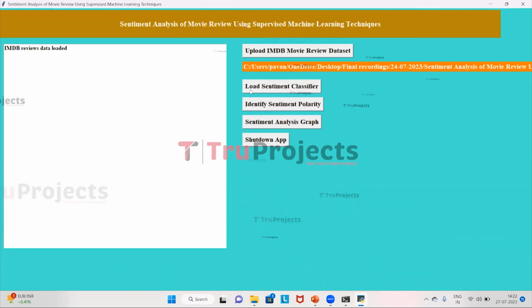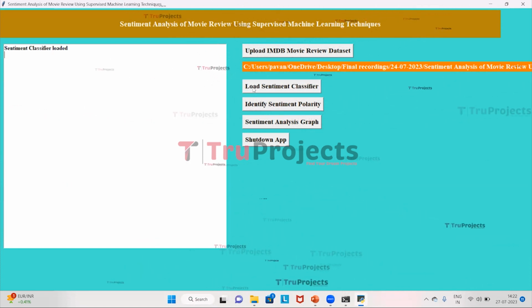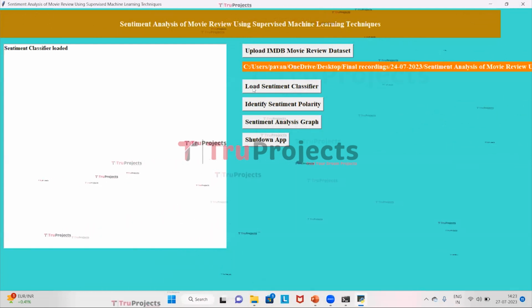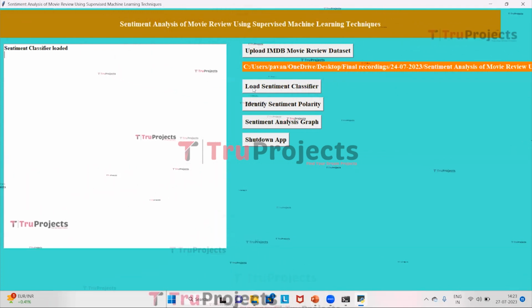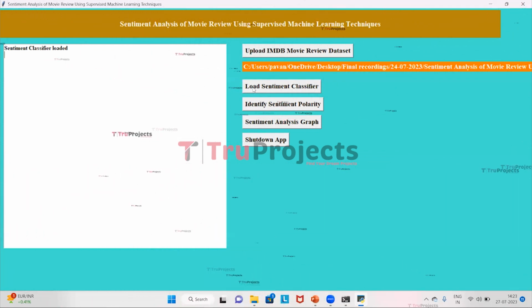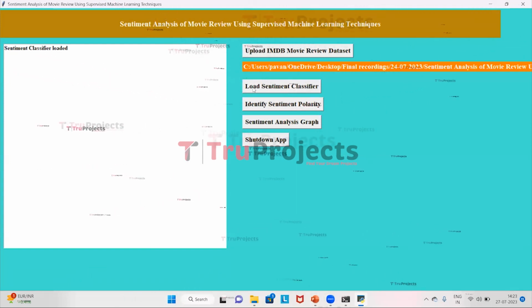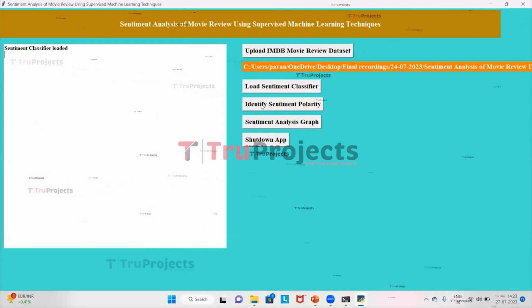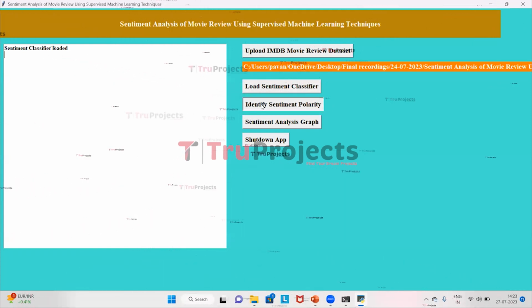Now click on the button Load Sentiment Classifier. By this, the sentiment classifier is loaded, and this contains the naive-Bayes classifier implementation. It identifies parts of speech from the words and then calculates the polarity from the given reviews. The Python inbuilt sentiment classifier called Sentiment Intensity Analyzer is also used in this module. Now click on the button Identify Sentiment Polarity to check the reviews of the dataset.